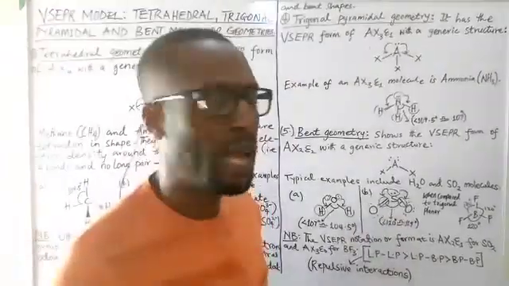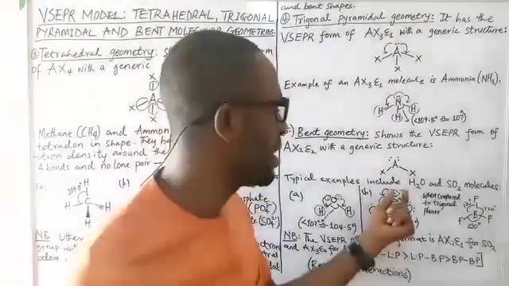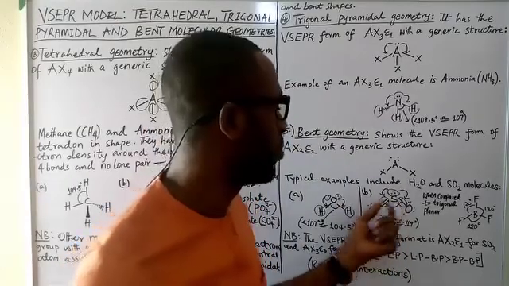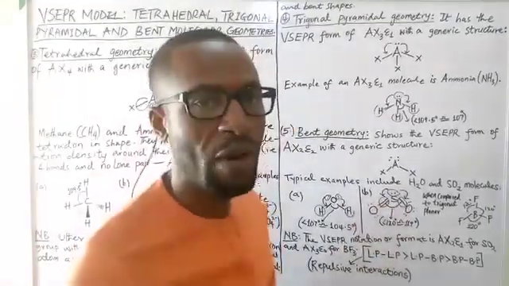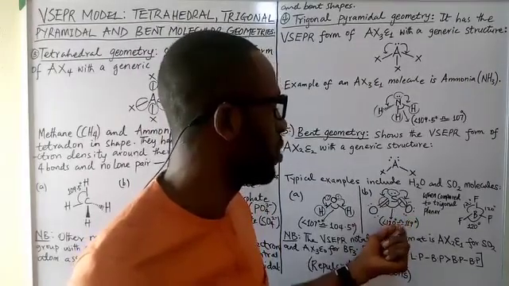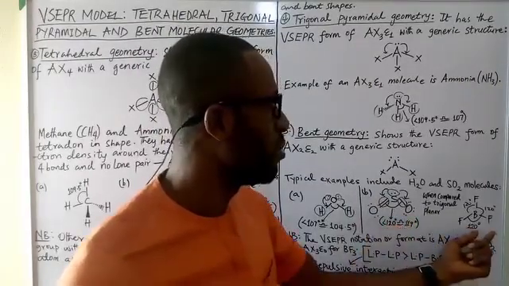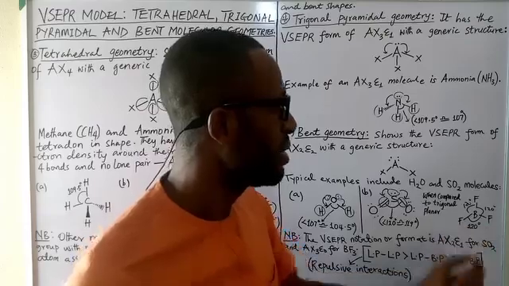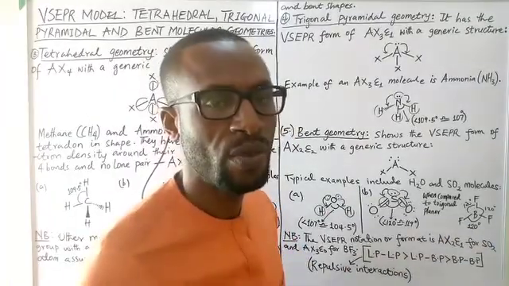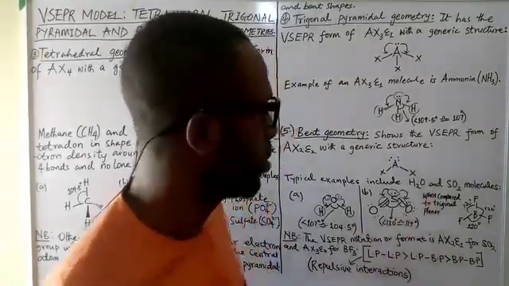All right, and that is because of the presence of 1 lone pair of electrons and 2 shared or bonded pairs of electrons. However, we're going to have an angle that is less than what we would have had if we had a molecule that had 3 bonded pairs around the central atom. Okay, so that is what we are talking about.